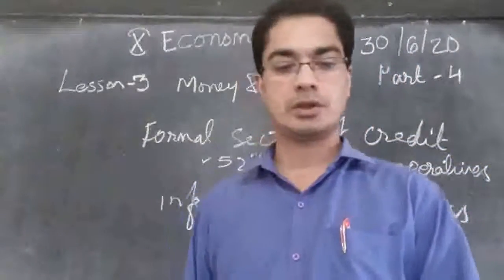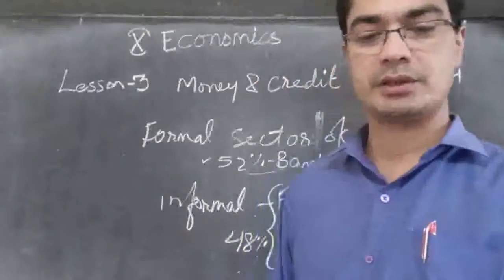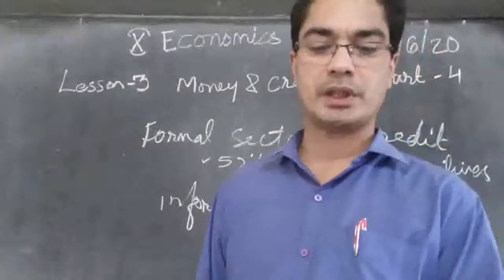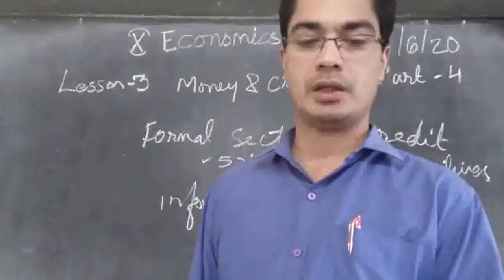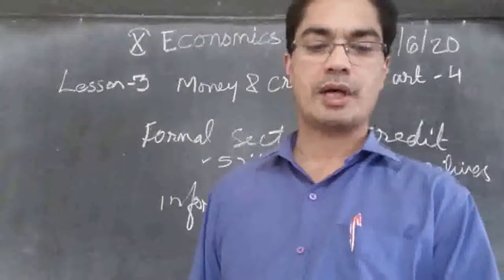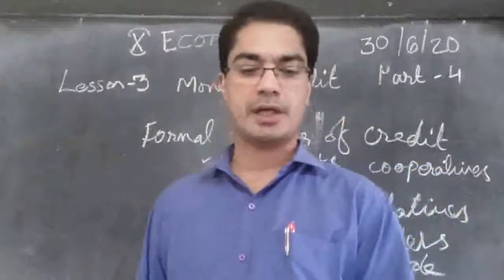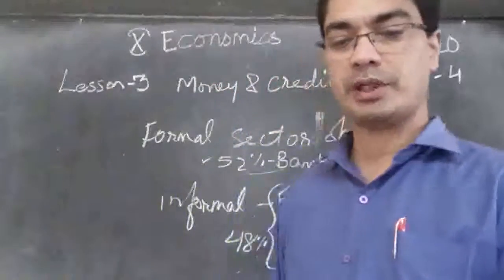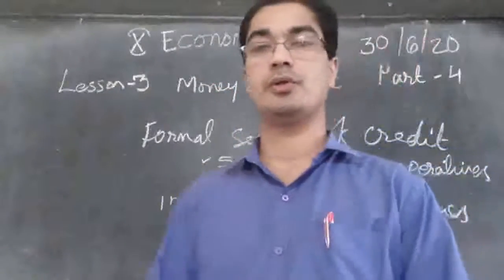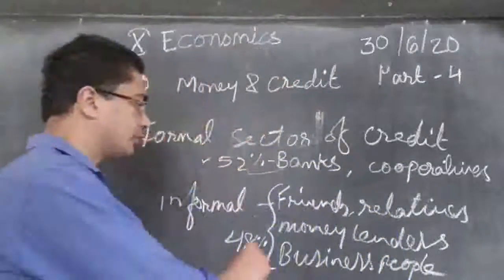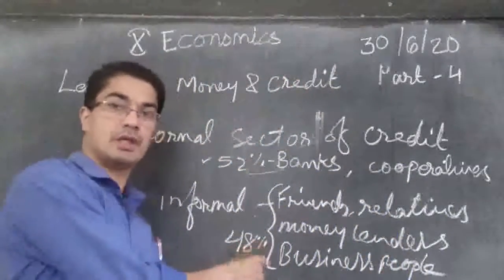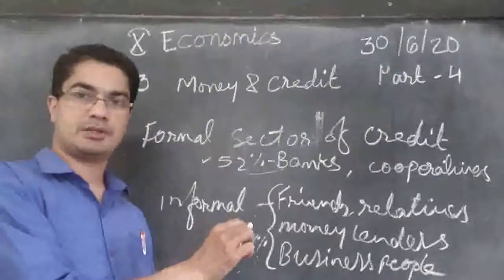Then higher cost of borrowing means a larger part of the earnings of the borrowers is used to repay the loan. So those who are taking loans from these informal sources, they have to pay 60%.